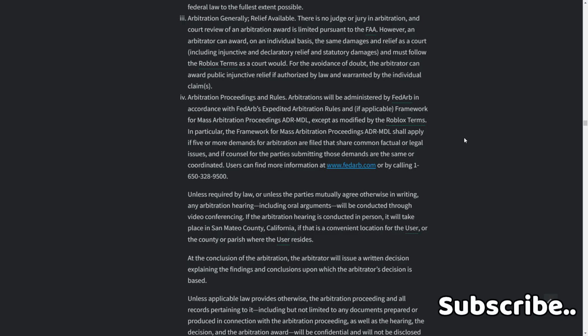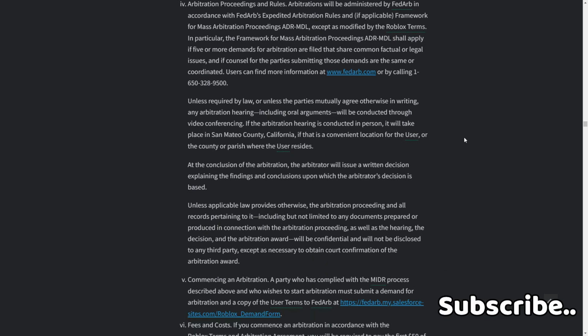Unless required by law or unless the parties mutually agree otherwise in writing, any arbitration hearing, including oral arguments, will be conducted through video conferencing. If the arbitration hearing is conducted in person, it will take place in San Mateo County, California, or, if that is a convenient location for the user, the county or parish where the user resides. At the conclusion of the arbitration, the arbitrator will issue a written decision explaining the findings and conclusions upon which the arbitrator's decision is based, unless applicable law provides otherwise.